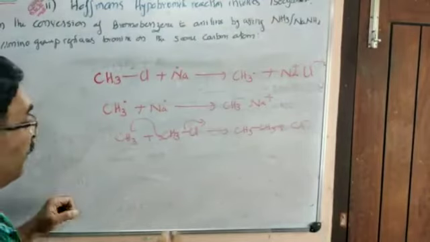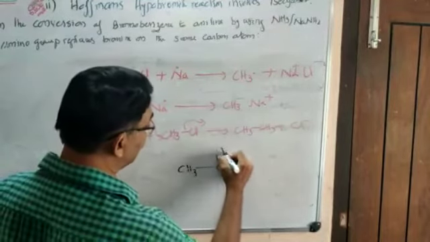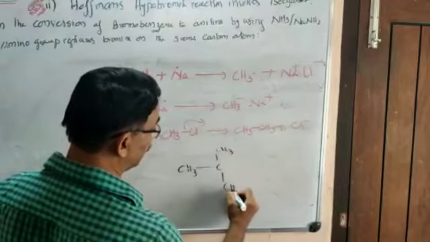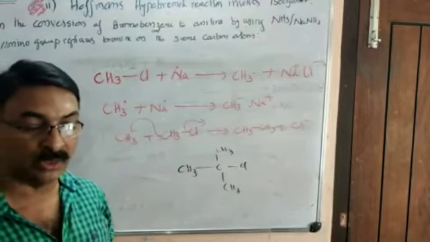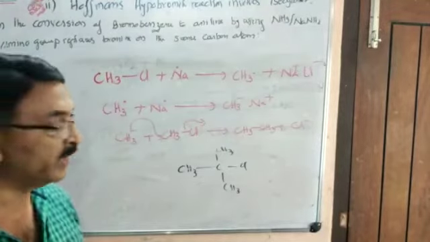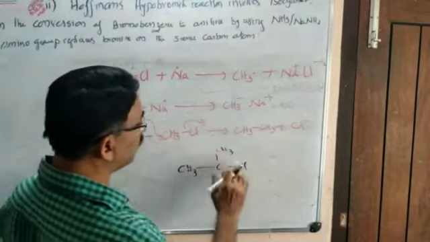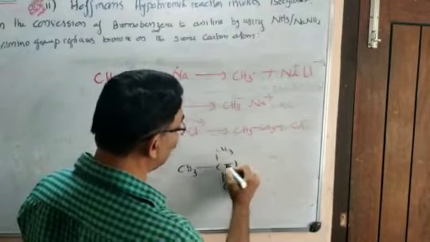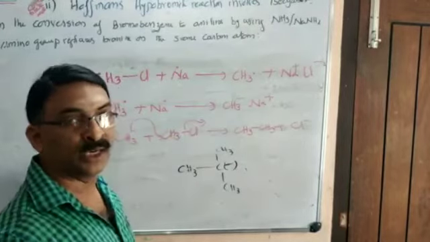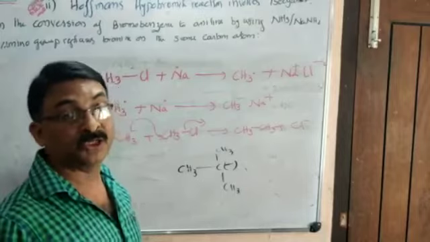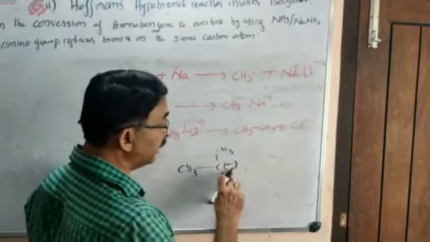In this regard, we may also remember one more thing. In our books, we hear that tertiary butyl chlorides, tertiary halides do not undergo Wurtz reaction or give only very poor yield. The reason is very apparent. See, if it reacts like this, the intermediate formed will be tertiary butyl carbanion. And we know tertiary butyl carbanions are highly unstable. Why? There is already a negative charge.